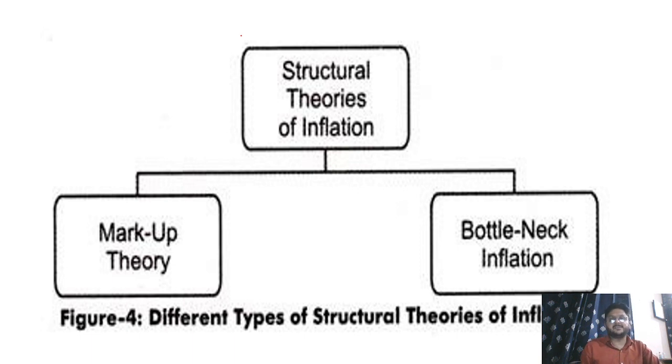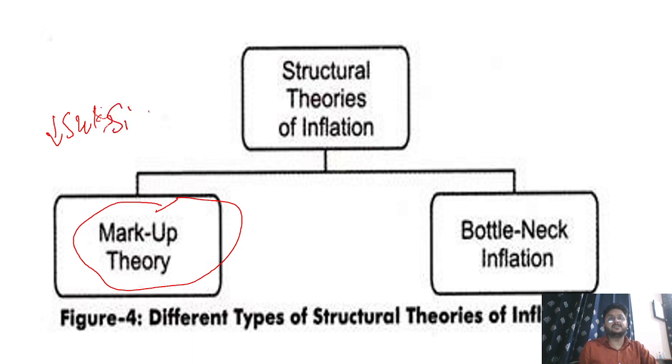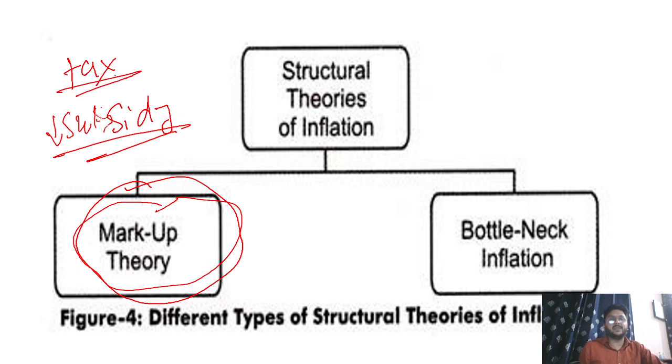Likewise we have other types of inflation, like markup inflation. If the government reduces subsidy, what happens? Because of the reduction in subsidy, the price increases. That is called markup inflation. Or if the government increases taxes and because of that prices increase, it is also called markup inflation.